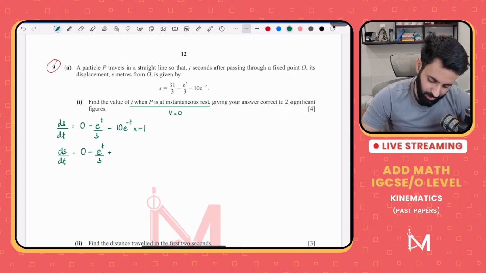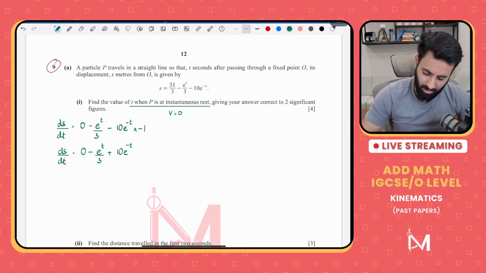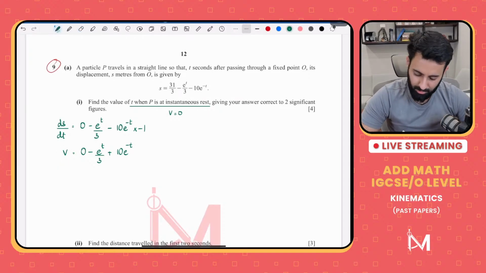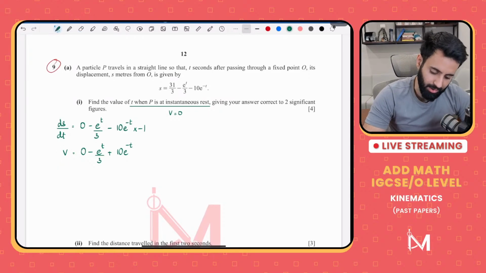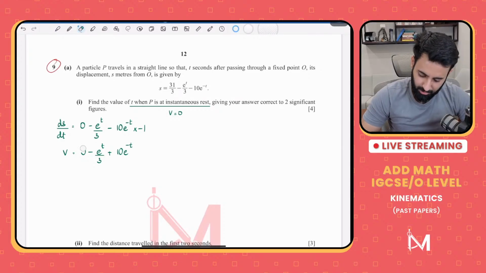So plus 10 e raised to the power minus t. And what's this? This is the equation for velocity. Okay? Let's just get rid of the 0 minus. So that's good enough.